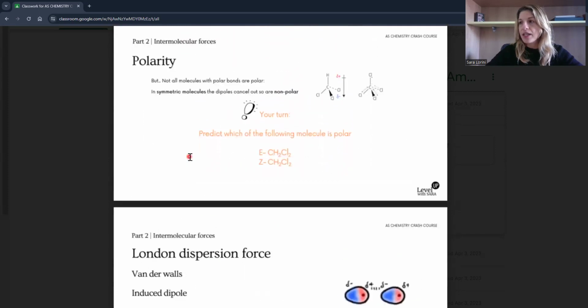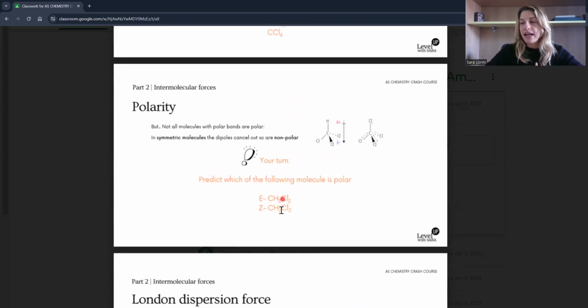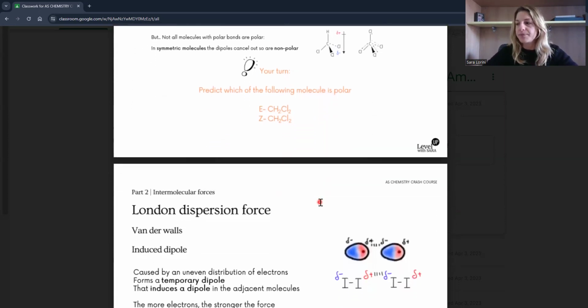Okay, so polarity in alkenes. That's important in E and Z isomers. So the first important thing, actually one common mistake here, is that, let's say you have this question, predict which of the following molecules is polar, and you try to work it out like this. That's the first mistake. You must visualize it. So write down, in this case, the displayed formula would be very useful. So that's one common mistake, not writing down the formula of molecules.